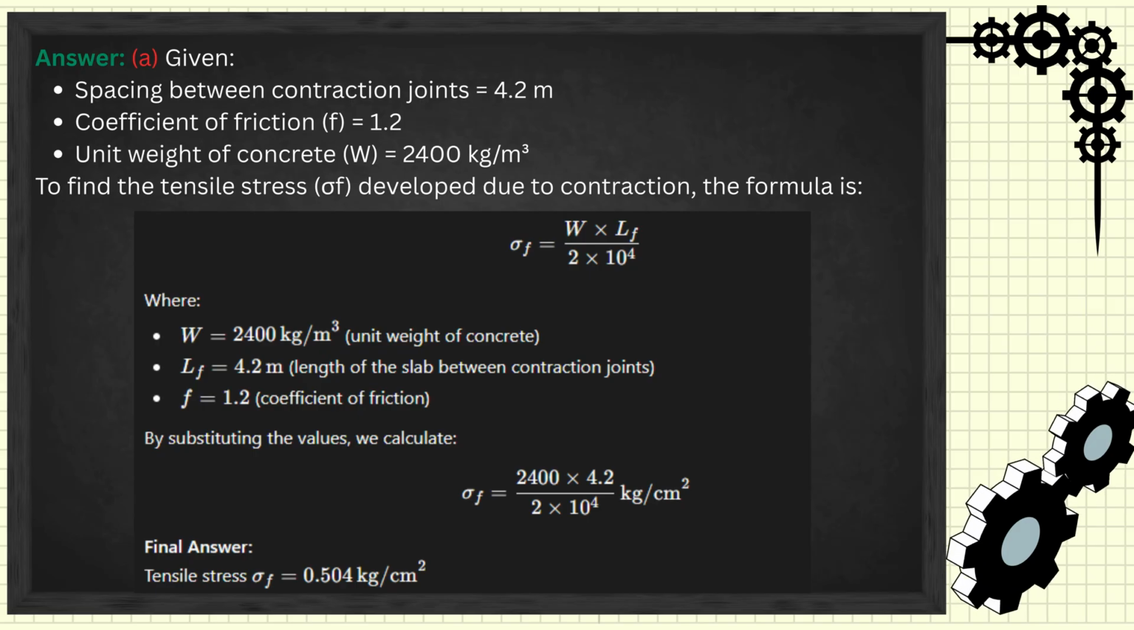LF is 4.2 meters, which is the length of the slab between contraction joints. F is 1.2, which is the coefficient of friction. By substituting the values into the equation, we get sigma F equals 2,400 times 4.2, divided by 2 times 10 to the power of 4 kilograms per square centimeter. Final answer. Tensile stress sigma F is 0.504 kilograms per square centimeter.